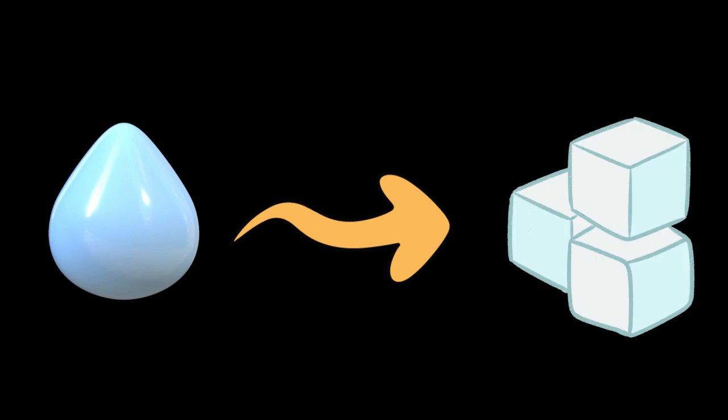Change in volume. For example, when a liquid turns into a solid, there is a change in volume. When it becomes a solid, it occupies usually less space. This is because of density. The solid is denser than the liquid, which is denser than the gas. In solid state, the particles are close together with tiny gaps, whereas in liquids, the particles are close but not far away. In gas state, the particles are very far apart, therefore the amount of volume it occupies is larger. This explains why gases are compressible, but liquids and solids are not.